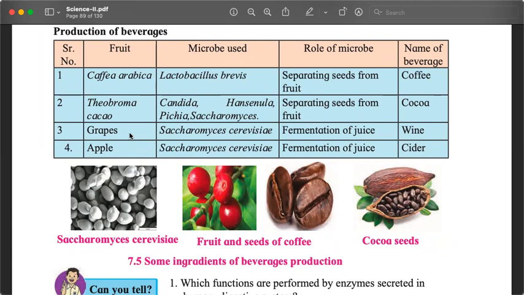Cider is also alcoholic. There is alcohol in wine, there is alcohol in cider, and none of you are allowed to drink alcohol yet. Do your research, find out what is the legal age after which you can drink alcohol. Not now. It is not good anyway. Too much of anything is bad. So all these things, coffee, chocolate, wine, cider, are derived from plants.